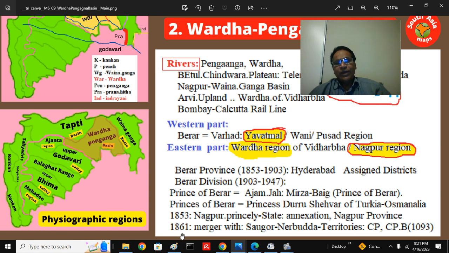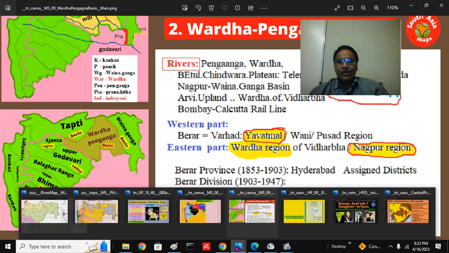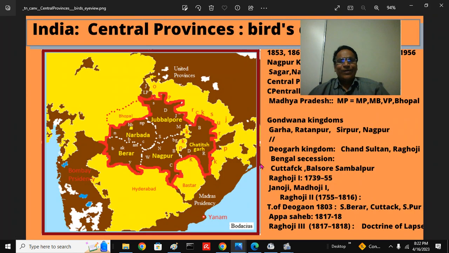Later this Nagpur princely area merged to the Sagar Narbada territories, formed central provinces. 1903, it should be 1903. It made into central provinces and Berar. That's what here I am trying to show. It's very complicated. So the Berar region here, Nagpur region, this is the central provinces, Berar, CPB. We can say more or less Madhya Bharat or Madhya Pradesh, even though those words are used a little loosely.